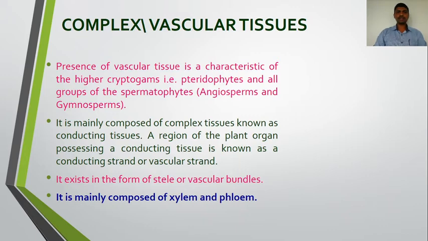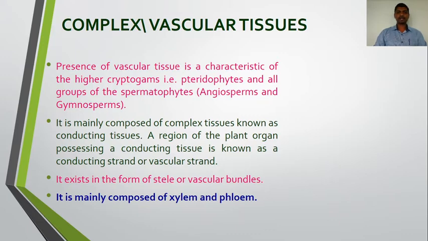Presence of vascular tissue is a characteristic of the higher cryptogams, that is pteridophytes, and all groups of spermatophytes, meaning angiosperm and gymnosperm. So vascular tissues are present in the higher cryptogams, for example pteridophytes, as well as in the angiosperms and gymnosperms. It is mainly composed of complex tissues known as conducting tissues, because this tissue performs the function of conduction of water and food material.